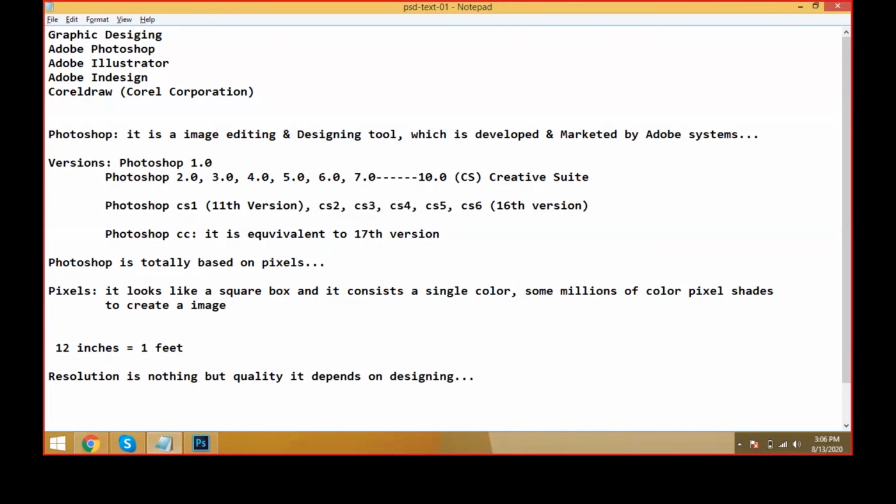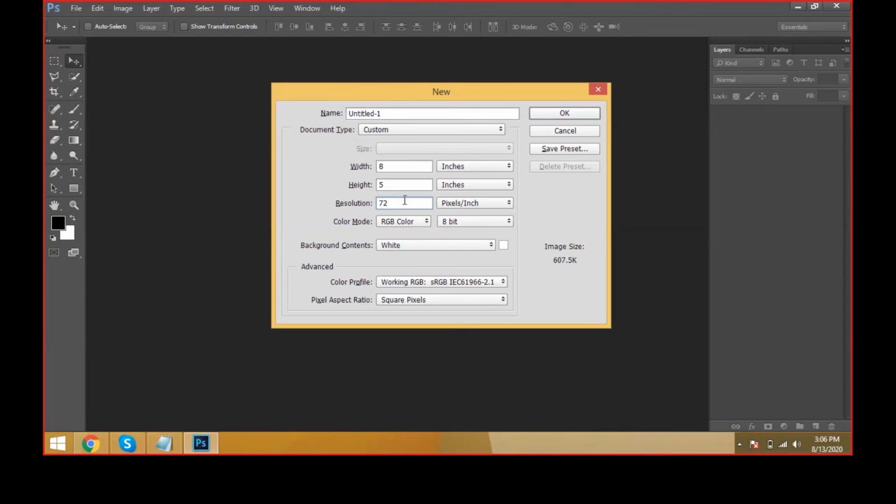Depending on designing requirements, if you give a resolution of 300, it is high quality. By default it is 72, like this.